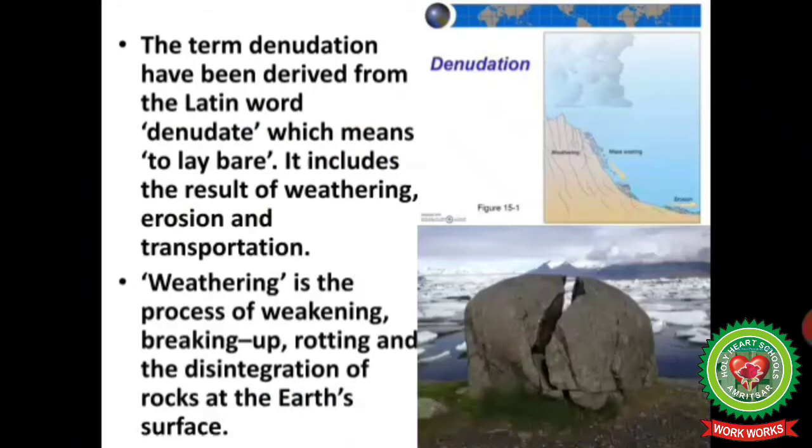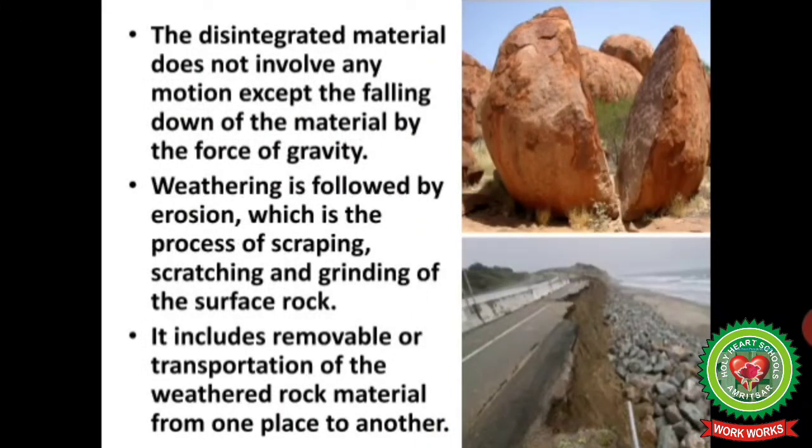The disintegrated material does not involve any motion except the falling down of the material by the force of gravity. It means that the eroded material remains in its own place. It does not move. Weathering is followed by erosion, which is the process of scraping, scratching and grinding of the surface rock. It involves removal or transportation of the weathered rock material from one place to another. It means that weathering is always followed by erosion.